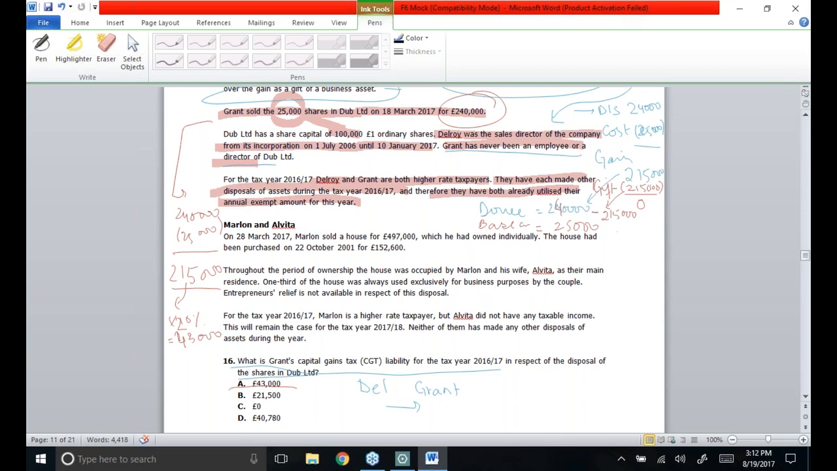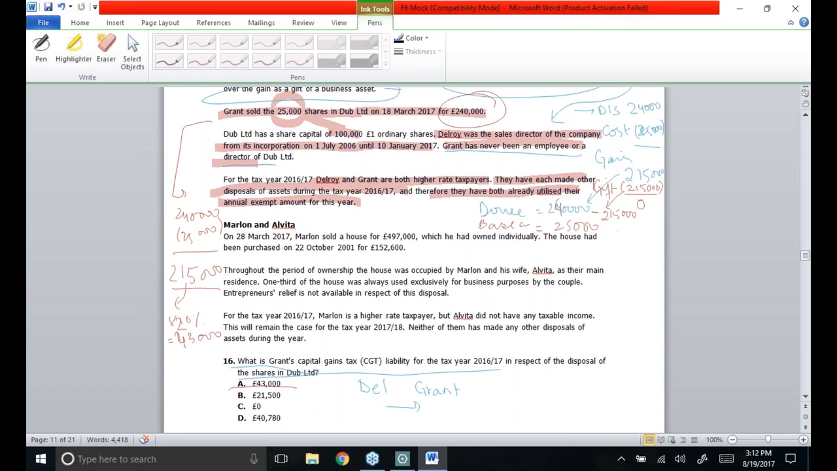Though Marlin owned this house individually, it does matter regarding the period of occupation whether the owner had been living in this house or not. One third of the house was always used exclusively for business purposes by the couple. Entrepreneurs' relief, of course, is not available in respect of this disposal. For the tax year 2016-17, Marlin is a higher rate taxpayer, but Elvita did not have any taxable income, so her basic rate band is still available. But as far as Marlin is concerned, he is already a higher rate taxpayer.